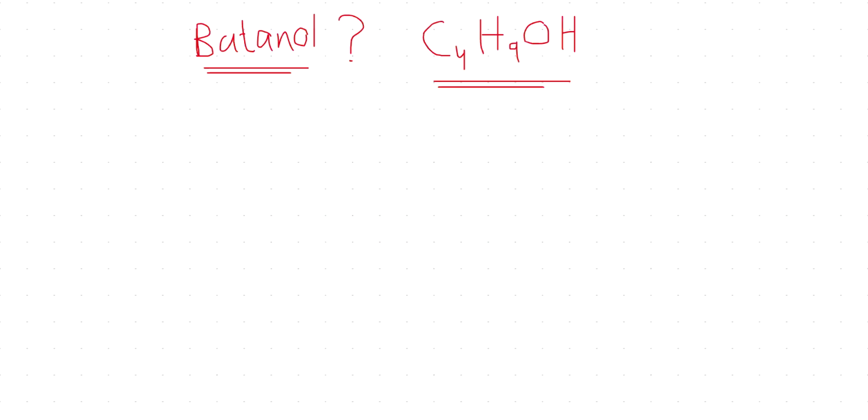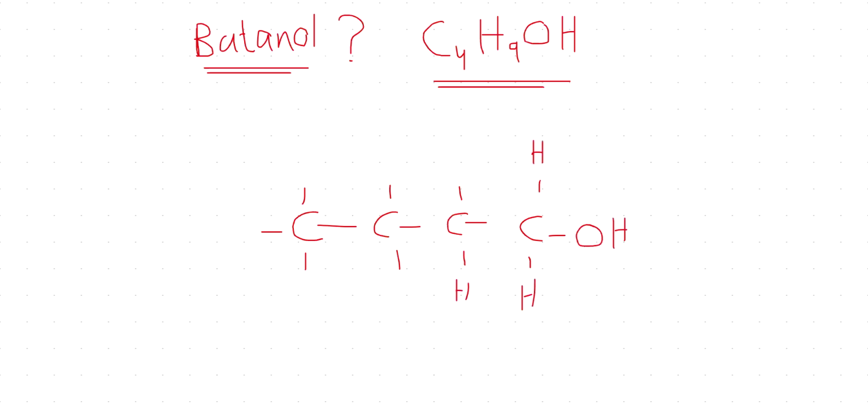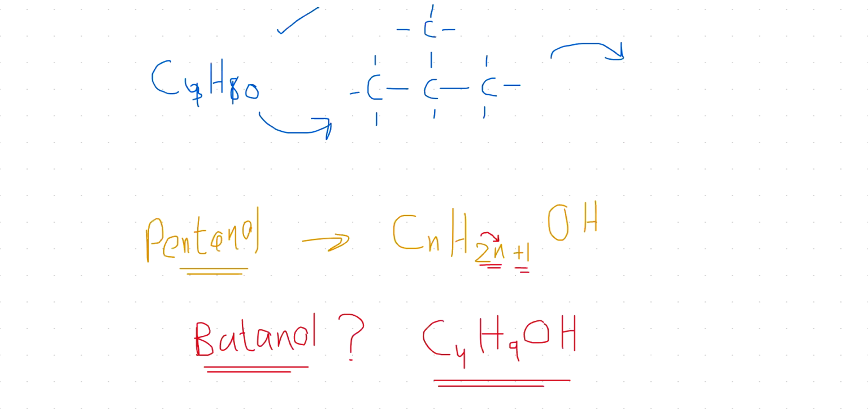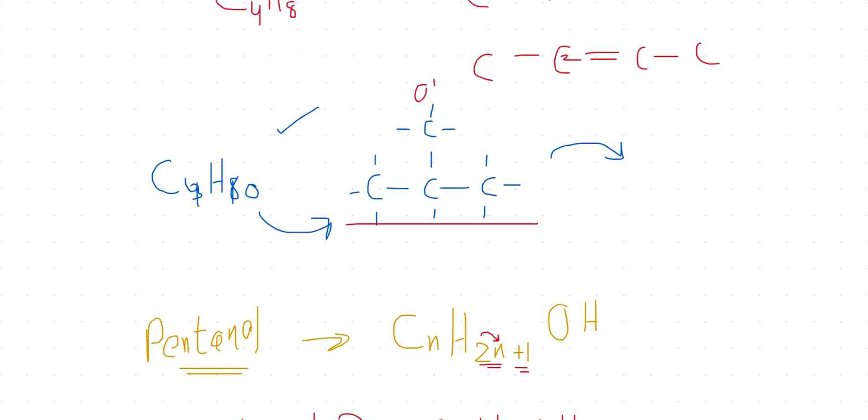Now I'm going to draw a simple structural formula over here. And on one side we make the OH. The rest would be the 9 hydrogens. This is butanol. Now we can also do structural isomerism. If I draw a chain something like this and bring the OH here, I can also do positional isomerism.